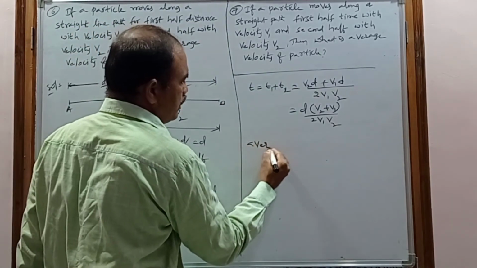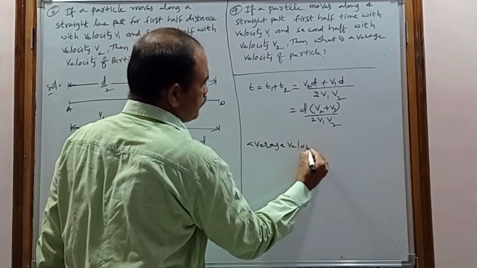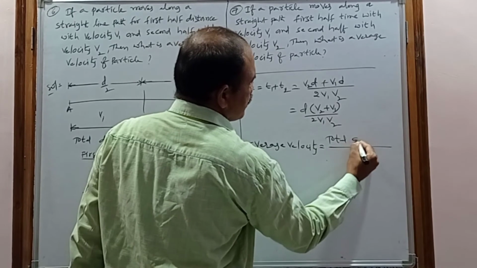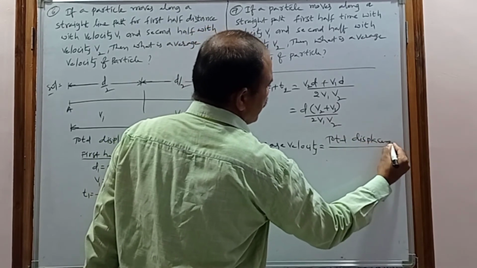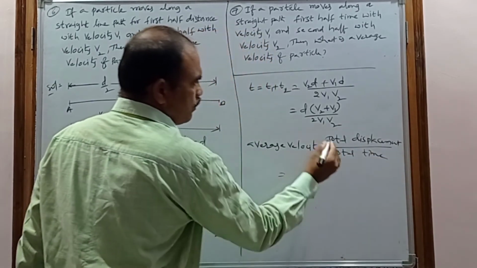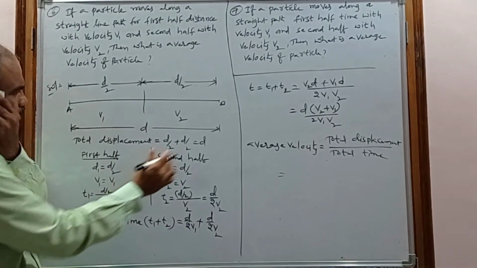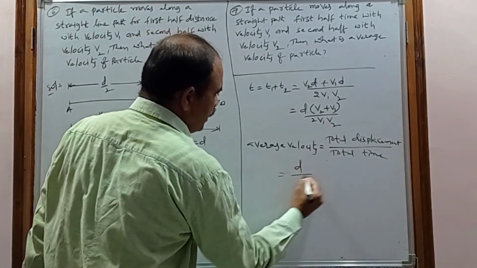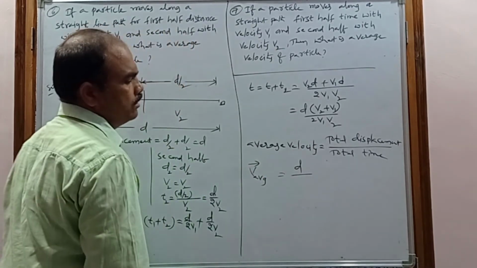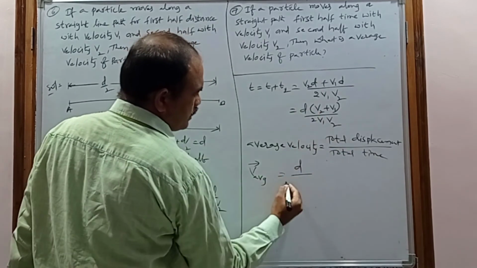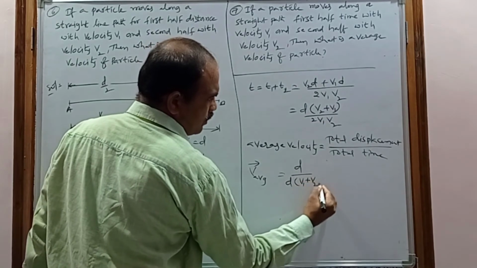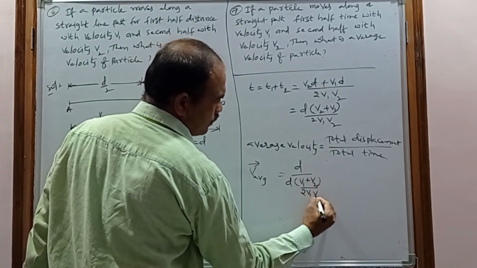Now the average velocity. What is the formula? Average velocity equals total displacement by total time. What is the total displacement? The total displacement is nothing but d. So now you are getting the average velocity. V bar is d by the total time, which is d times v1 plus v2, over 2v1v2.